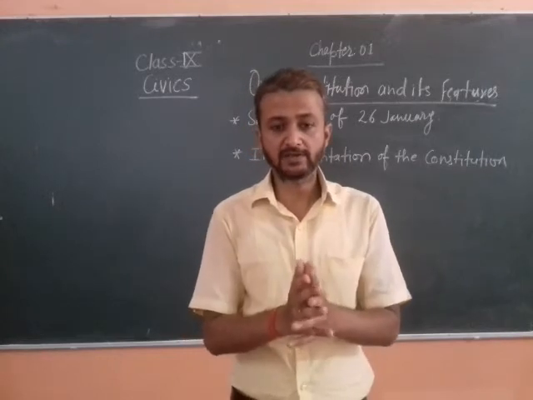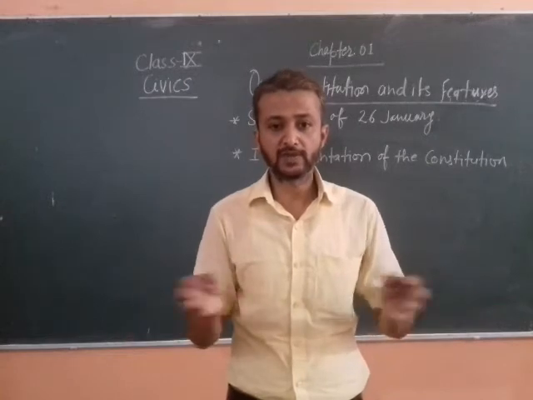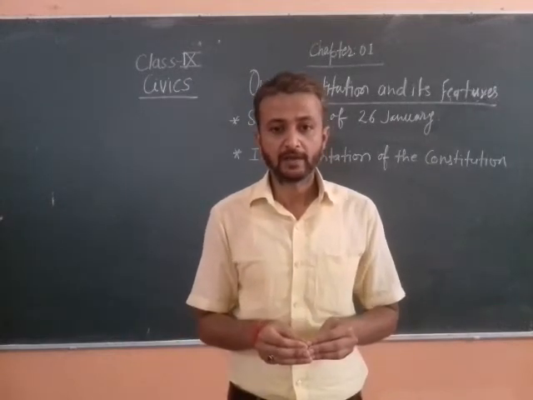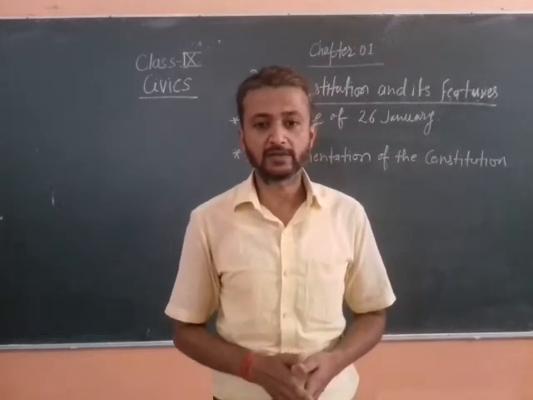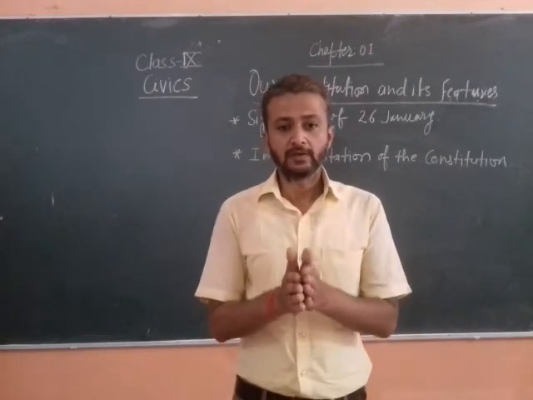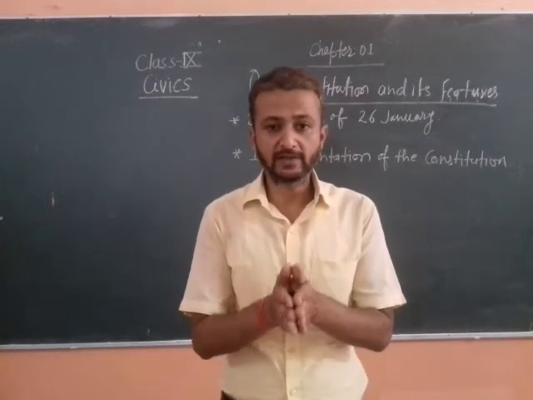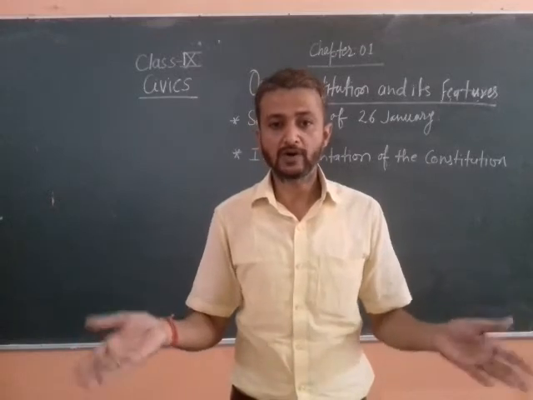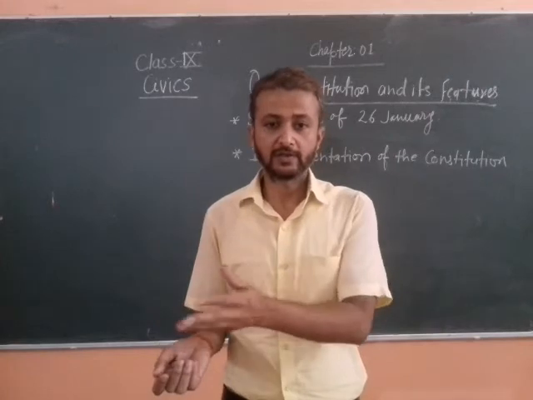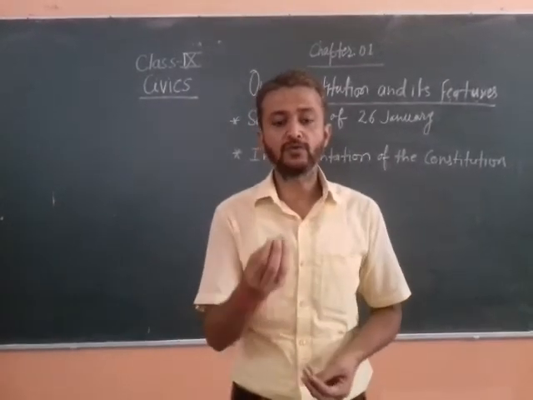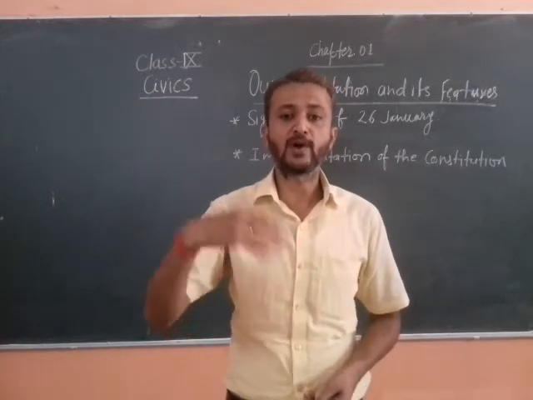We have discussed in the first video that all these three organs are equally powerful, and that's why it is called the check and balance system. So the government divided its power among its three organs, legislature, executive and judiciary, so that no single organ could exercise paramount power.